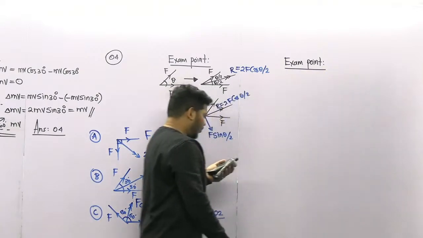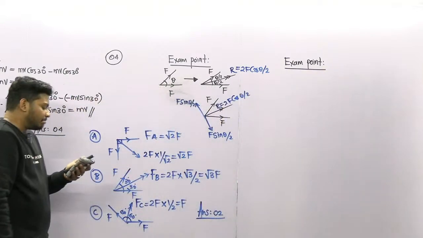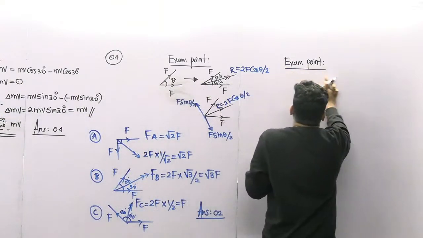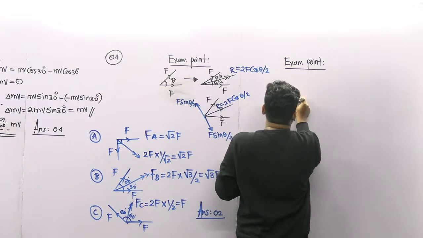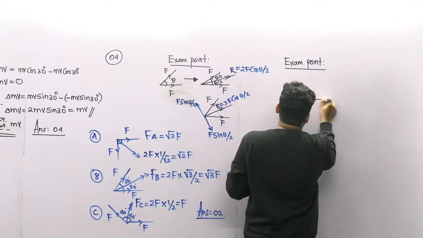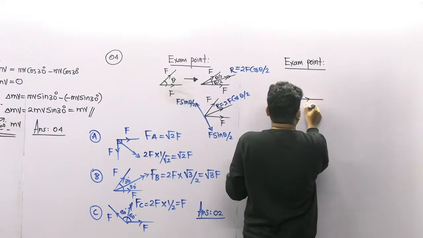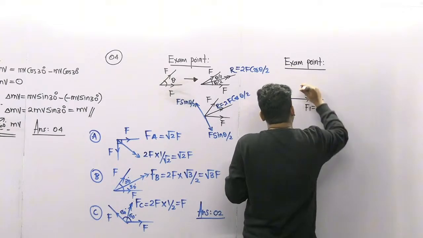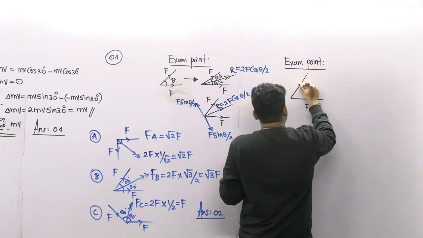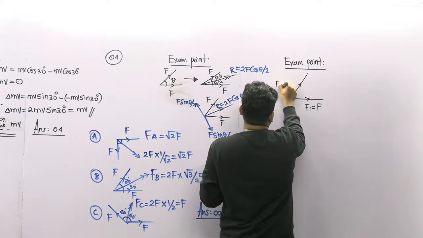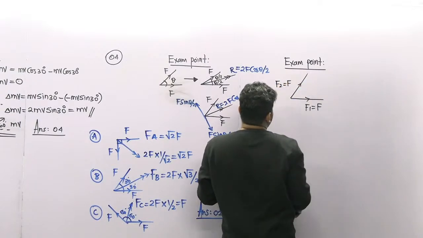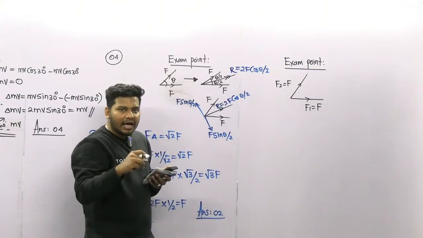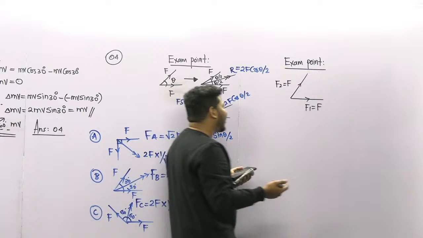In this exam point, let's take two forces. This force is F1, which is equal to F. This is F2, which is equal to F. If they ask for F1 plus F2, that is very easy.